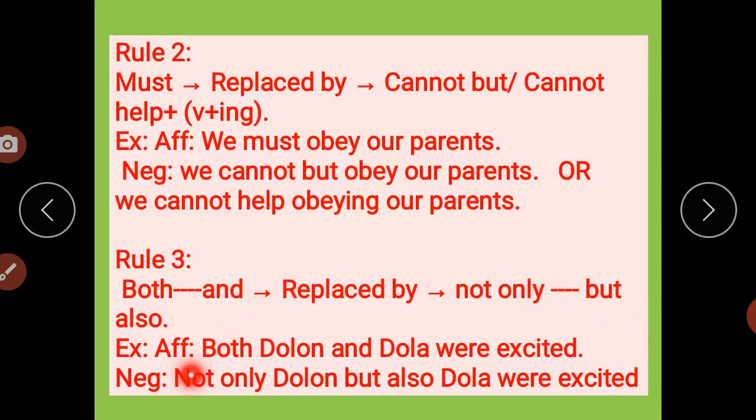Again repeating, both and converts into not only but also. This is our affirmative sentence. Do you find any negative words? No, but in the negative you will find them. Got it?